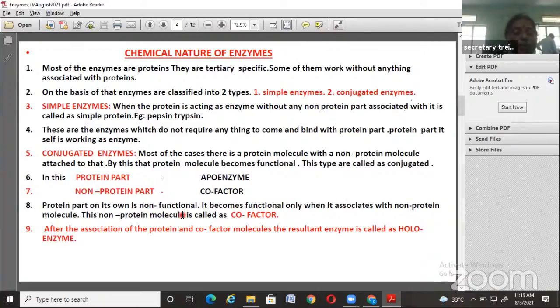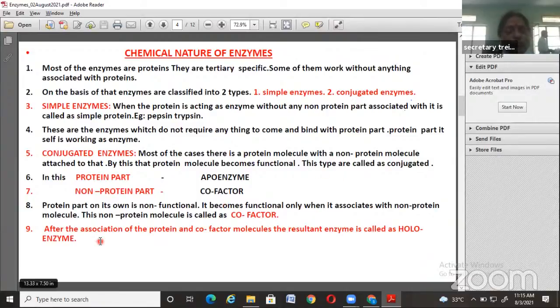That is an important point to remember for conjugated enzymes. In conjugated enzymes, two parts are there: one is the protein part, another one is the non-protein part. The protein part, naturally a protein, is called apoenzyme, and the non-protein part is cofactor.